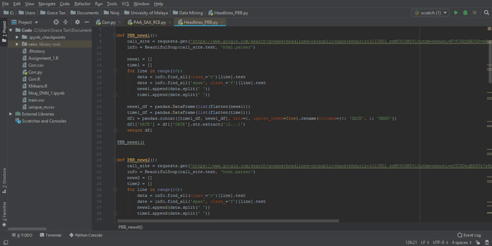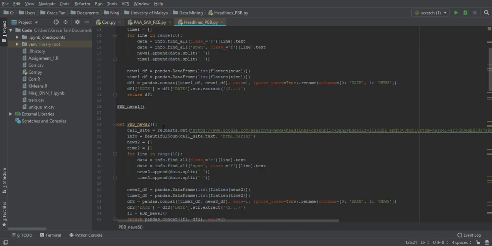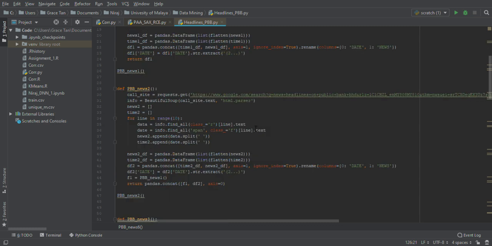Once we did that for one page, we ended the function, and then we crawled the next page.